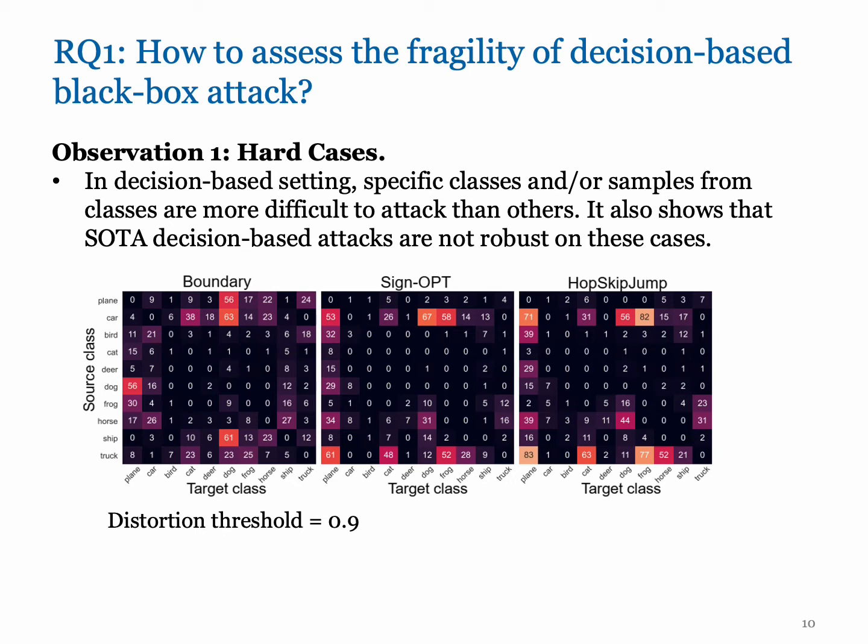This result leads to our first observation about hard cases. In the decision-based setting, specific classes and samples from these classes are more difficult to attack than others. It happens to all state-of-the-art decision-based attacks and shows that these methods aren't robust on these hard cases.